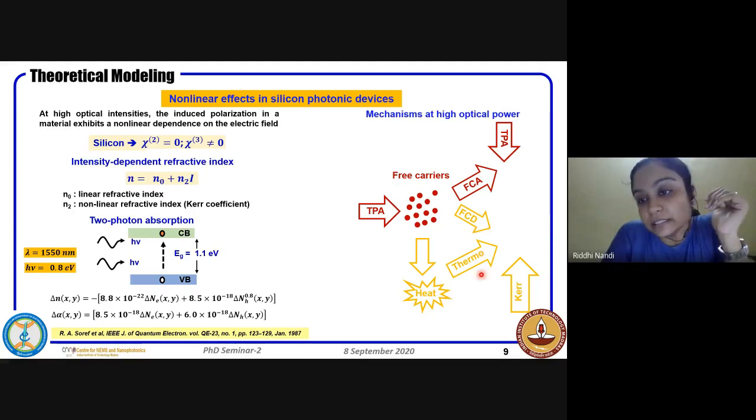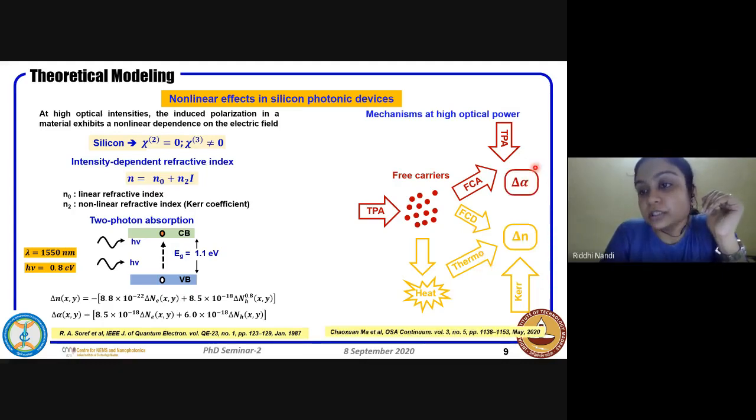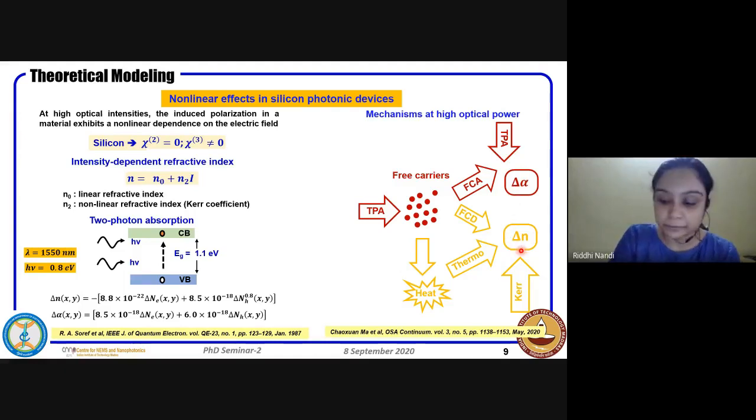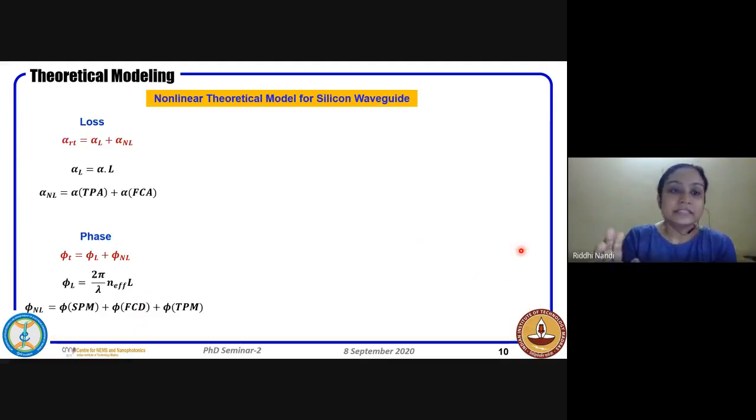If you consider these three things, they give rise to the delta n change, that is the refractive index change, and the imaginary part, which is the loss, is basically contributed by the two absorptions, that is the TPA and the FCA. So this is the loss term, and this will give rise to the phase term. Now this total loss and the total phase can be decomposed into linear and nonlinear terms.